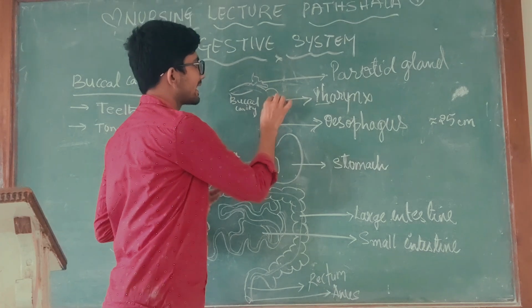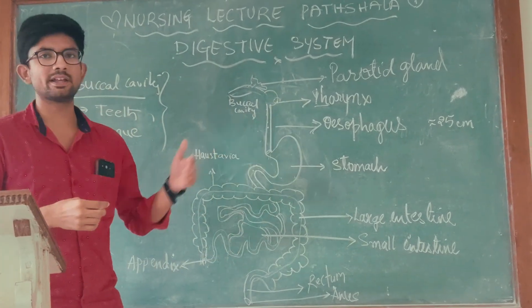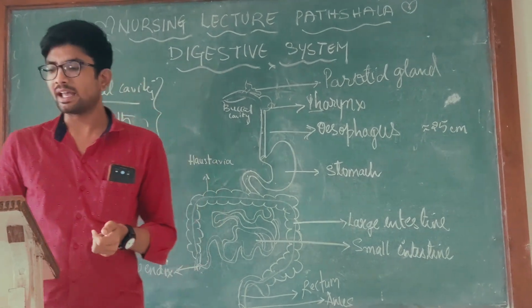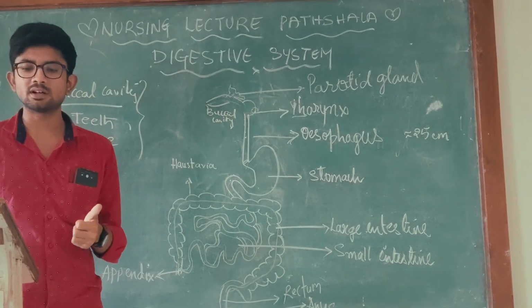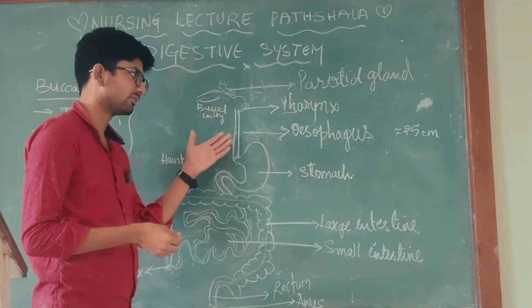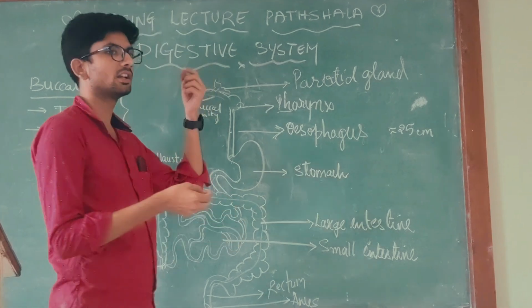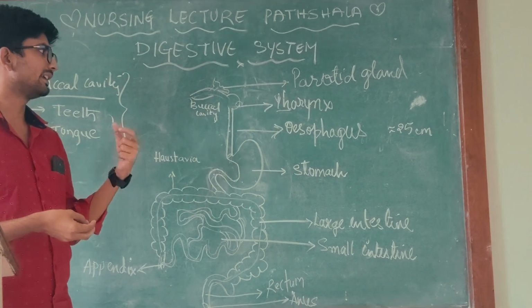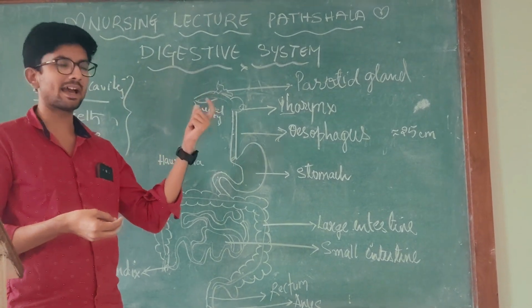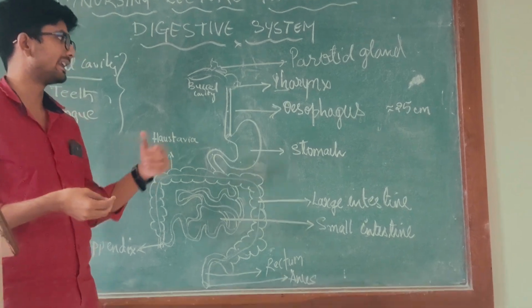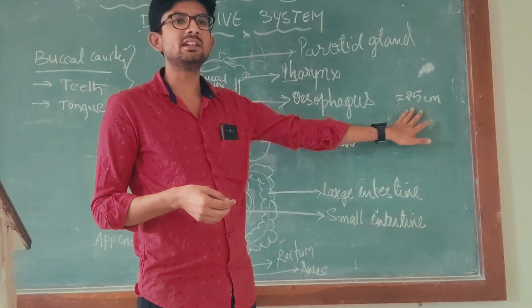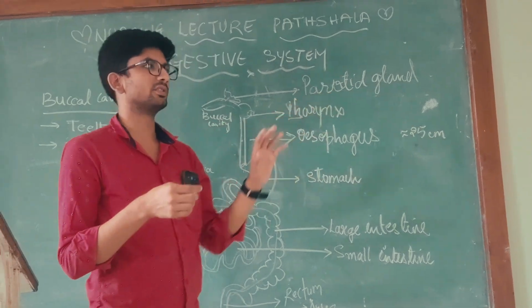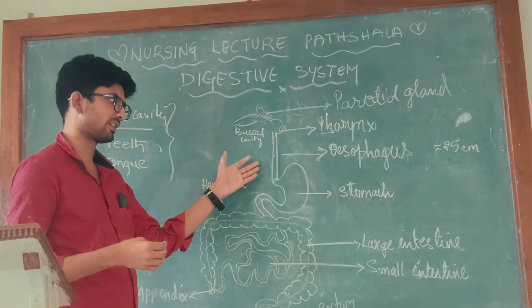The oropharynx has an opening that is called the esophagus, and the esophagus opening is with the esophageal sphincter. The esophagus is a long food pipe. It connects the pharynx to the stomach, and it is on average 25 centimeters, or 10 inches, in an adult. So this is the measurement of the esophagus.